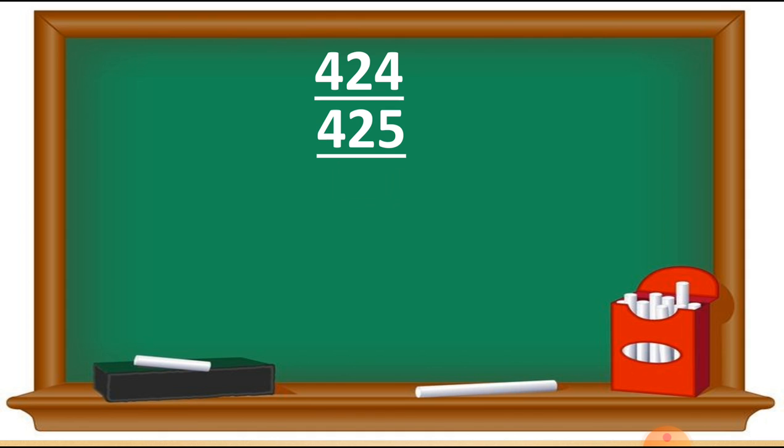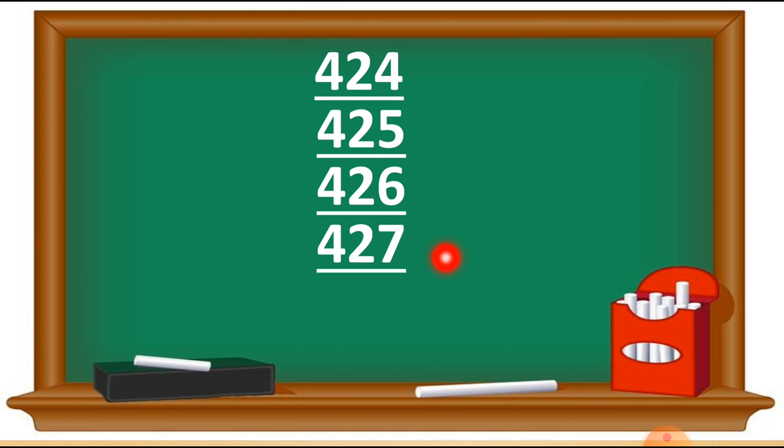So we write 426. After 26, the number 27 will come. So we write 427. This way we have to complete the numbers. After 27, the number 28 will come. So we write 428.